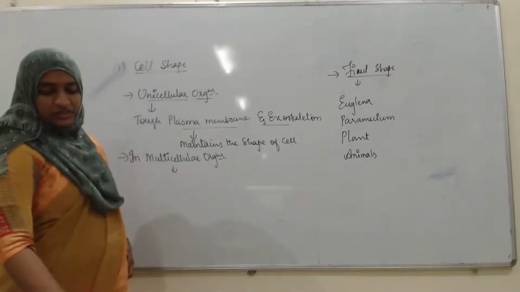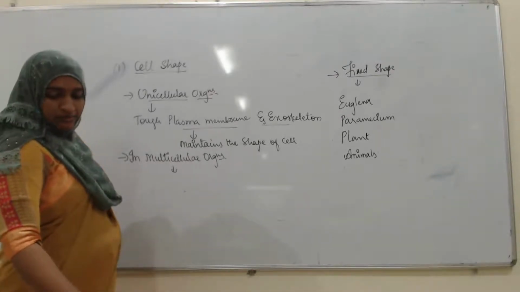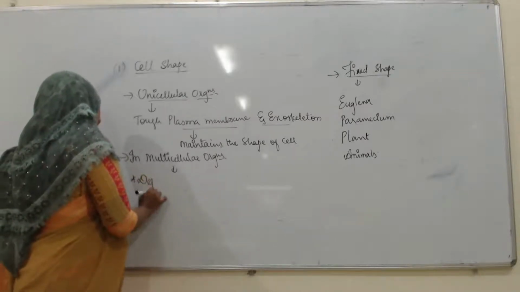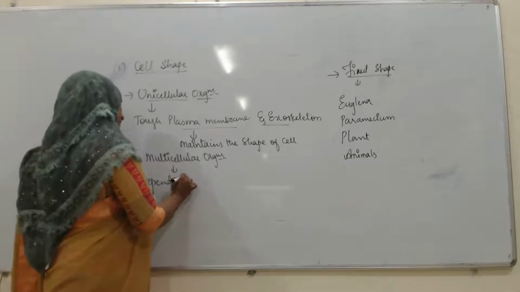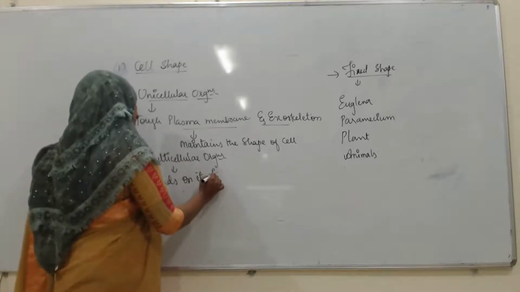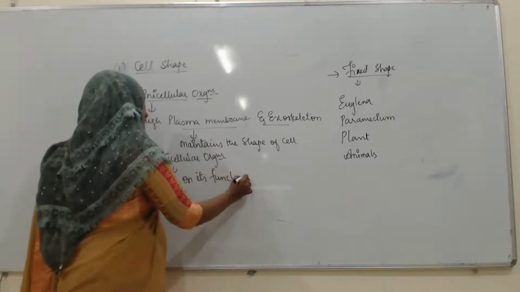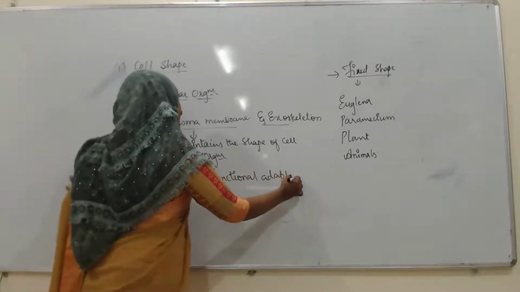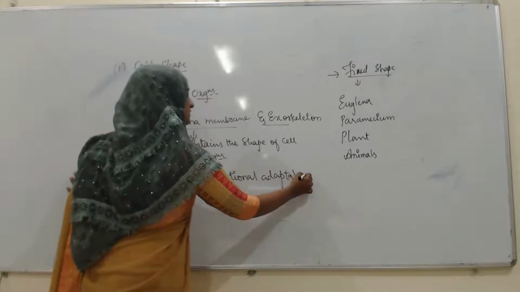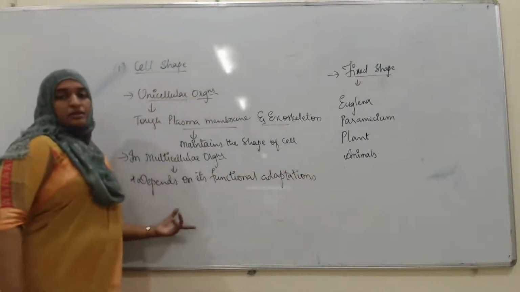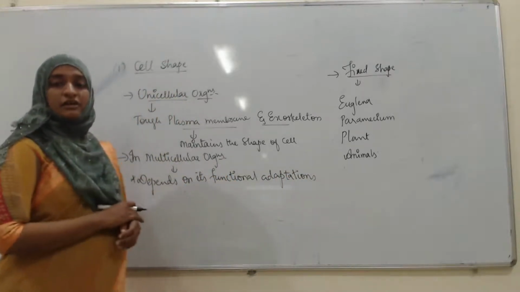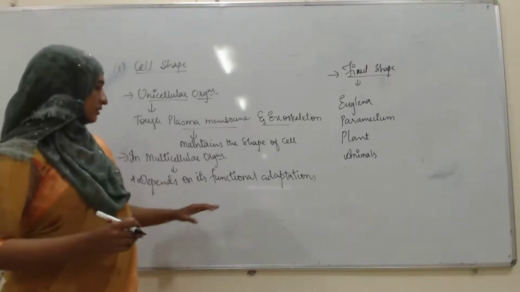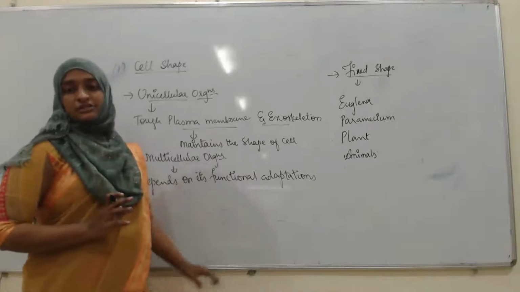First of all, it depends on its functional adaptation. That means cells have their specific functions, and those functions are responsible for maintaining the cell shape.